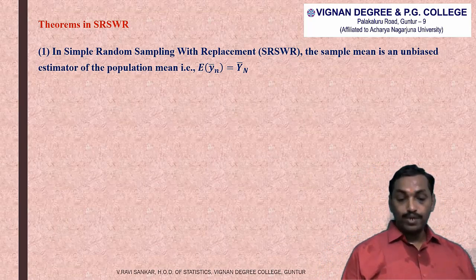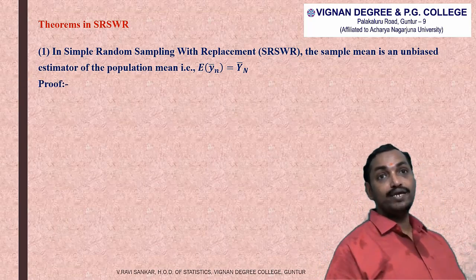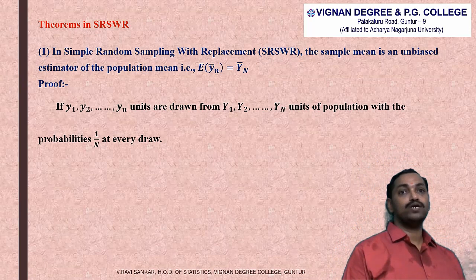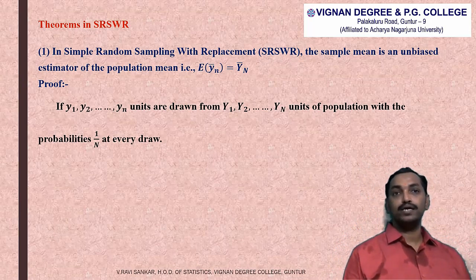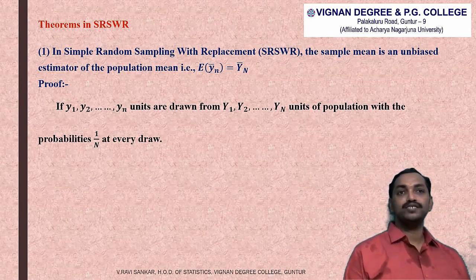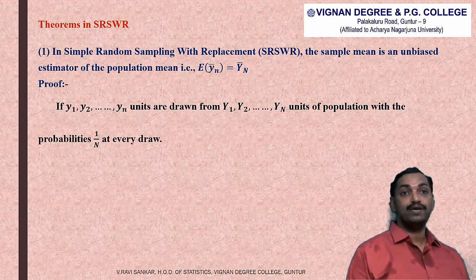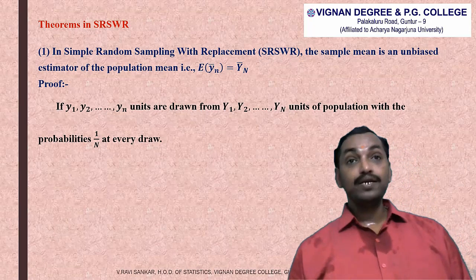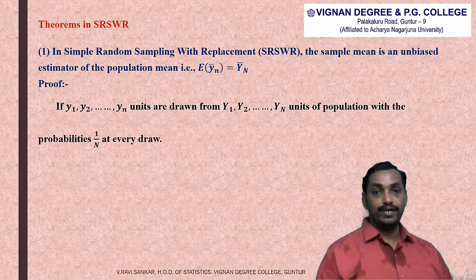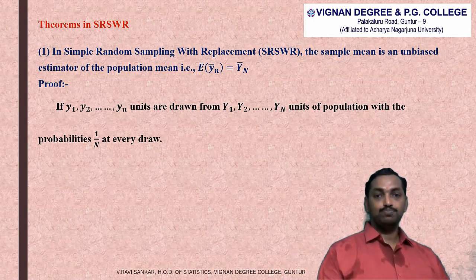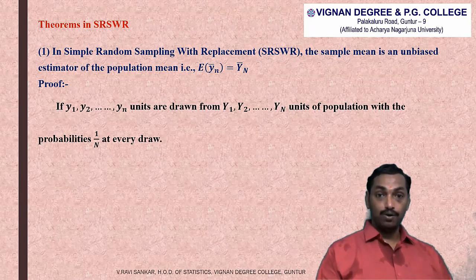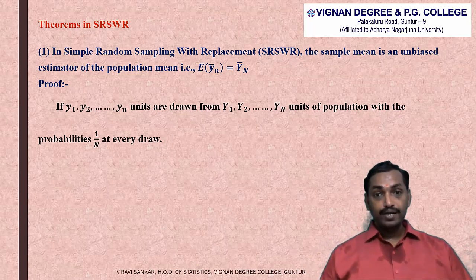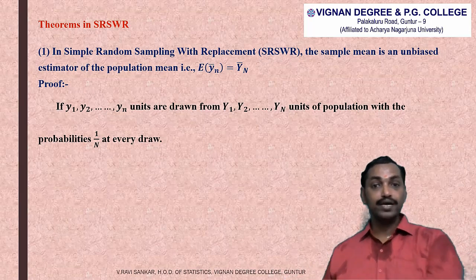If small y1, small y2 and so on, small yn units are drawn from the capital Y1, capital Y2 and so on, capital Yn units of the population with the probabilities 1 by capital N at every draw. Here the small letters and capital letters are not different. So small y1, small y2 and so on, small yn are also from the population, that is capital Y1, capital Y2 and so on, capital Yn.